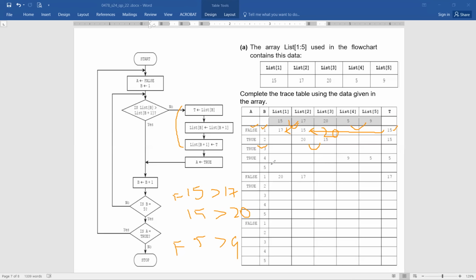Is A true? Yes. Is the value of A true? Yes. So it moves up once again. By the way, this is a nested loop. That's great, wonderful. And which process is being repeated here?